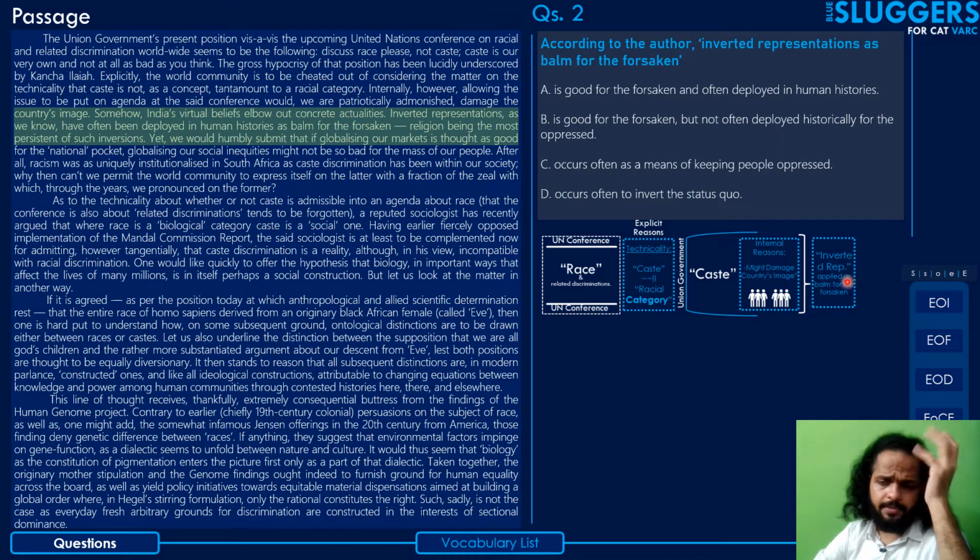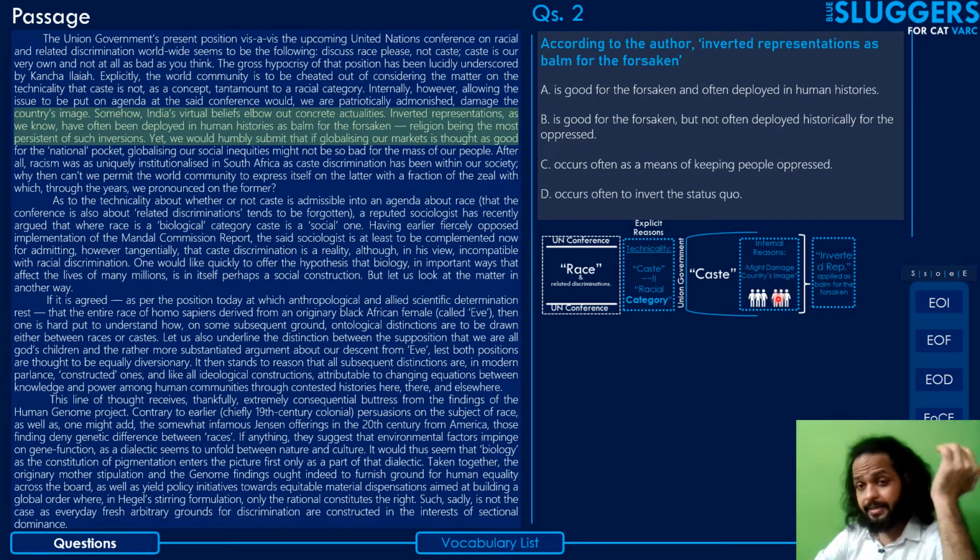So see guys, this inverted representations phrase, that whole sentence, was basically a reference to the reasoning that the union government gave internally to its forsaken citizens, especially the citizens who are discriminated against, telling them, well, it's for your own good that we are not taking up this discussion on caste discrimination in the UN conference, because if we do that, then it might damage your own country's image, your country's representation, right?